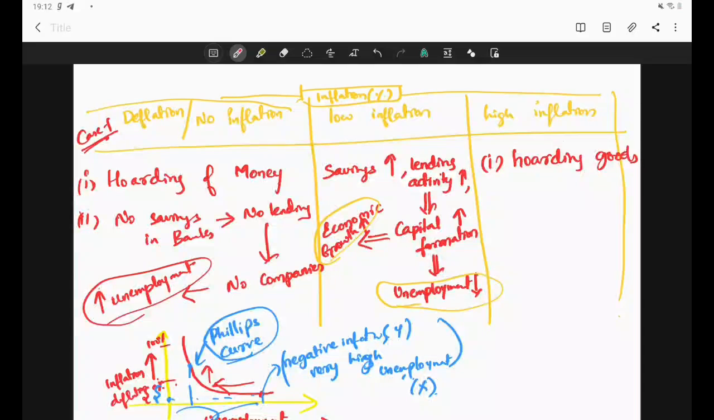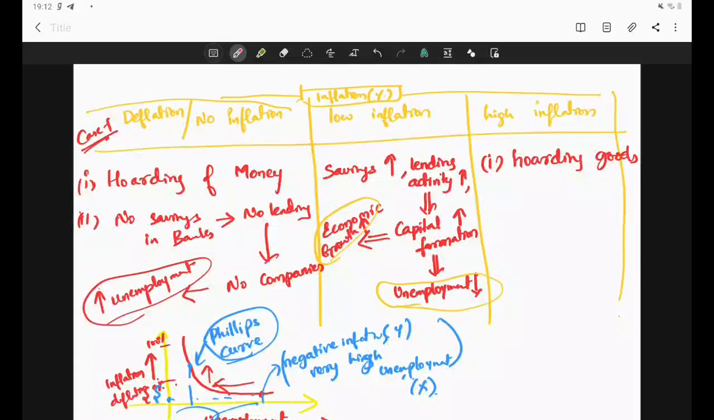Same happens with every other good. When there is too much inflation, people will start hoarding goods, and in this case there is no point of putting money in banks. So let's say the bank will give you 10% interest. Now if you put that 100 rupees in the bank, it will give you only 110 rupees after 1 year, and you cannot do anything with 110 rupees. The price of petrol has already gone to 200 rupees. So now you can only buy around half a liter of petrol with that 110 rupees. So there is no point of putting money in the bank.